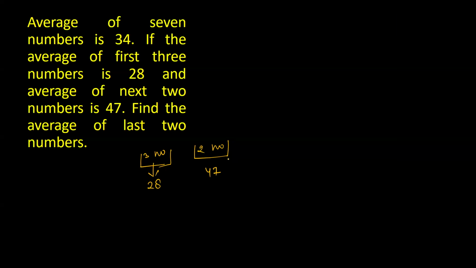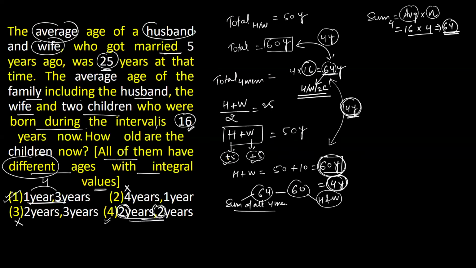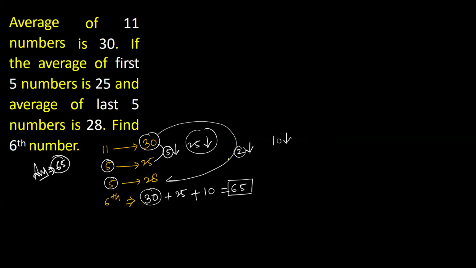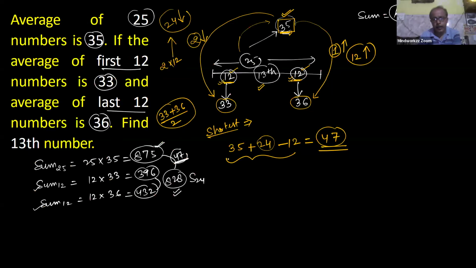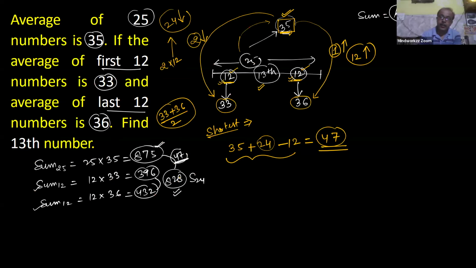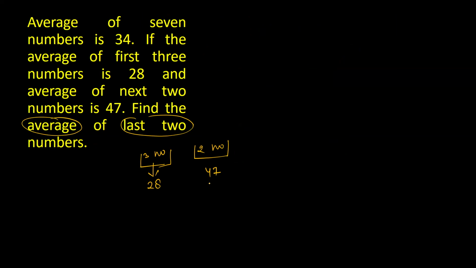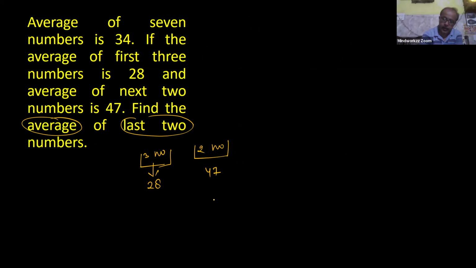The last question we did was like the same. No, there these two numbers were the same. They were asking for the first 12 and the last 12. So here it's different. Actually, in that question, only the remaining number value was required, only the 13th term. And for this question, the difference is that the average of the last two numbers is required, not the numbers. Average is required. So at last we divided by 2. Okay, got it, sir.